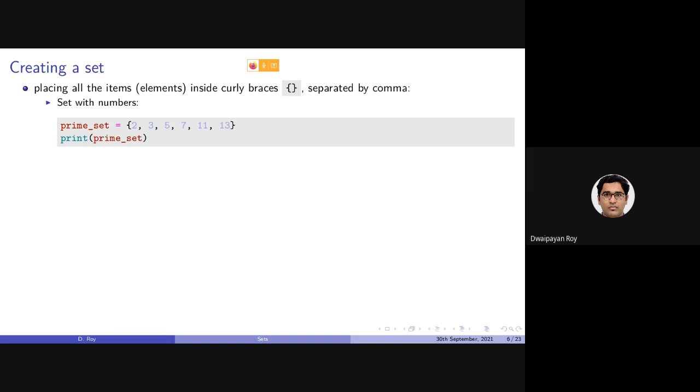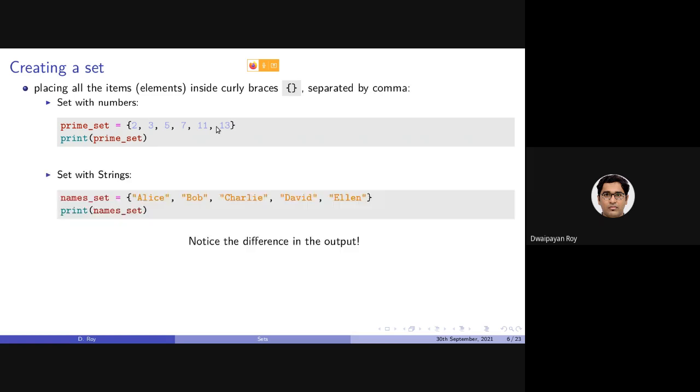In order to create a set, we need to place all the individual items, note that immutable items, inside a second bracket or curly brace. For example, this is an example of a set where the individual items are of type integer. Similarly, we can have a set with strings where the individual items are strings. For example, Alice, Bob, Charlie, David, and Ellen.